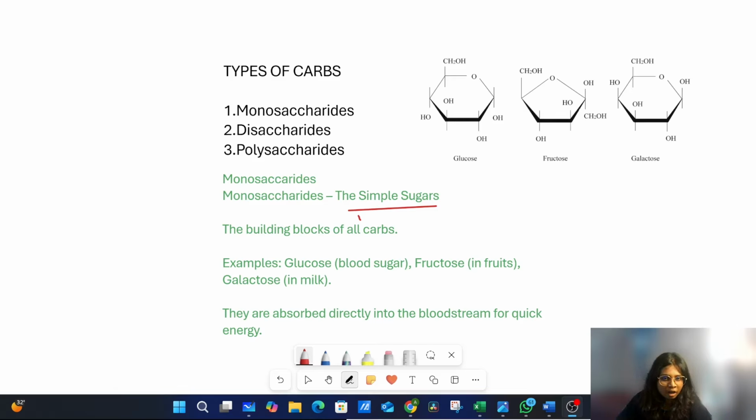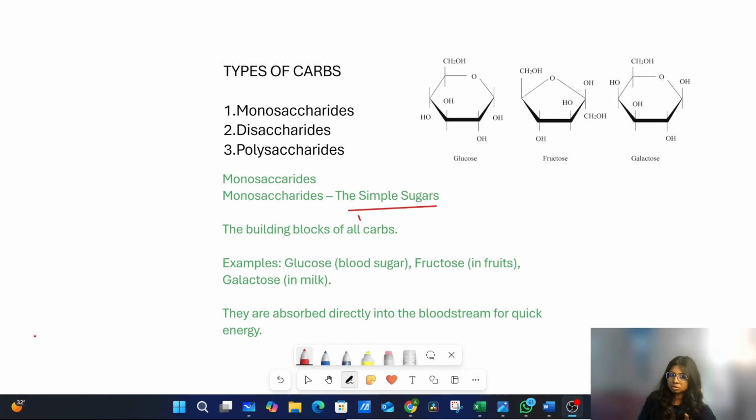Now, the types of carbohydrates. There are different categorizations for carbohydrates. Here, I will be talking about the categorization based on the number of units they have. Some other categorizations are based on the aldehyde group and the ketone group, like aldoses and ketoses. I'll be talking about that categorization later in a separate video. Today I'll be talking about the types of carbohydrate based on the number of units they have.